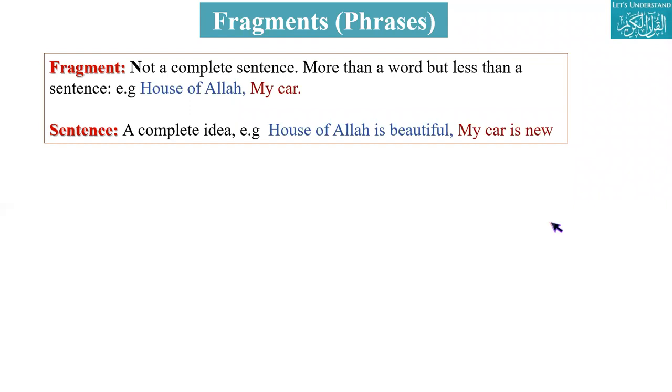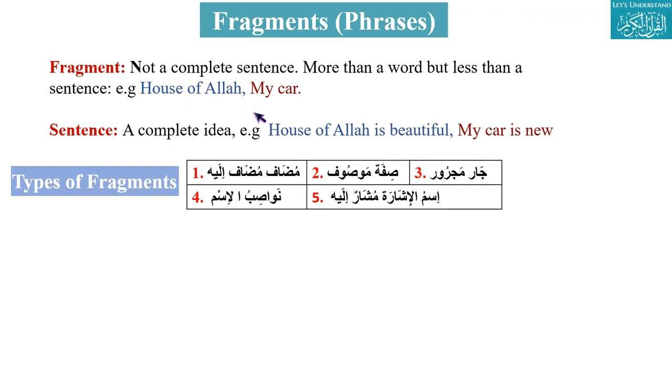In Arabic, give me one example of each. Baitullah is a fragment. Siyaratee, my car, is a fragment. And a sentence: siyaratee jadeedah, my car is new. Baitullahi jamil. Okay, that's good.